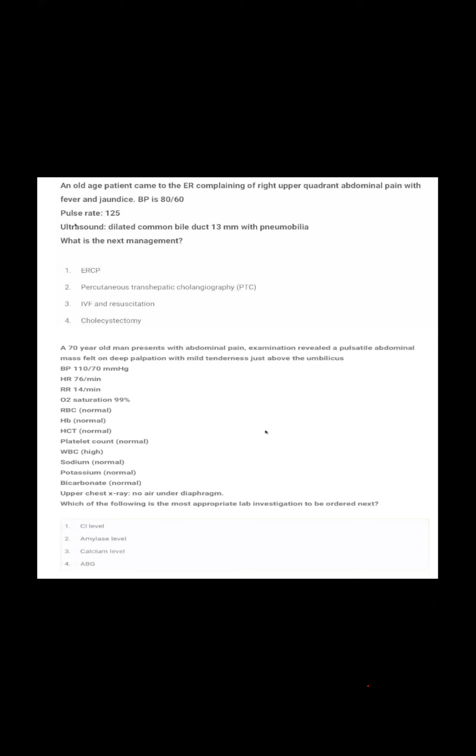An abdominal aortic aneurysm patient comes to your hospital with pain. This correlates with which picture? Abdominal pain, mild tenderness just above the umbilicus. Other than the aneurysm, there is a complication.